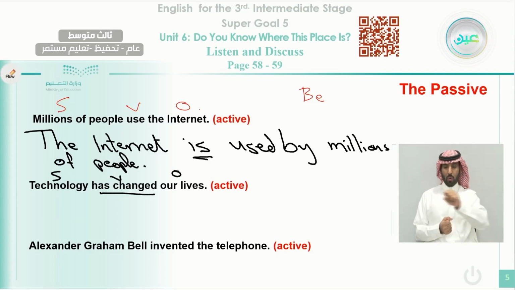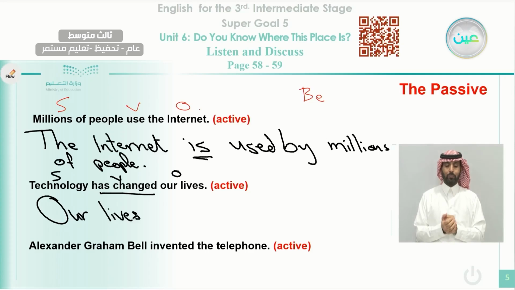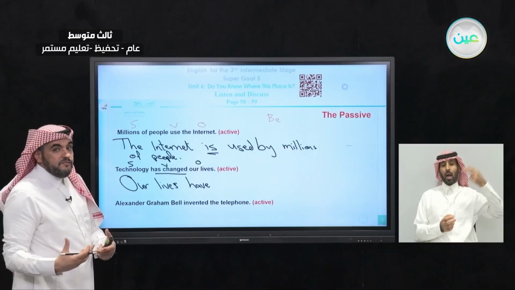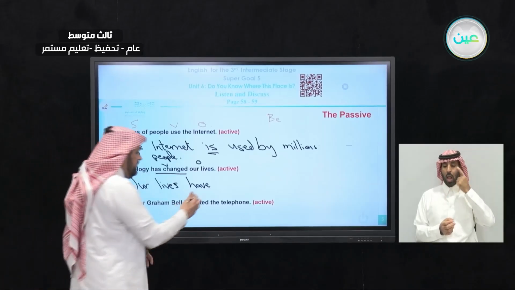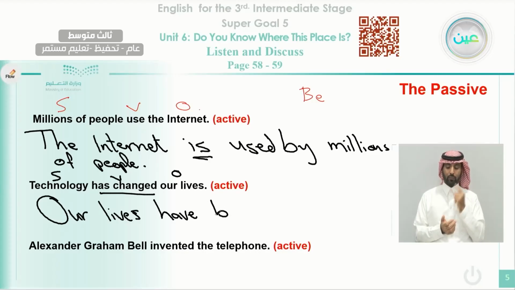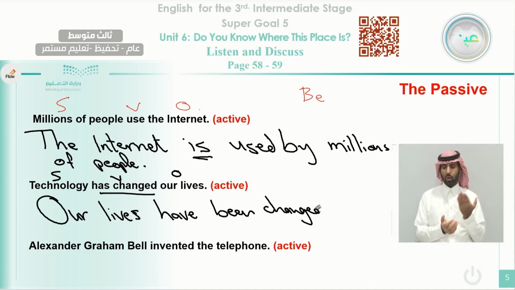So if we want to write it like this, we have to start with the object. We say our lives, it's a plural form here, our lives. So since it is a plural, we have to use have. And since it is in the present perfect, we have to use the verb be in the past participle form. So we can see here our lives have been changed. Changed is already in the past participle form. By technology. Our lives have been changed. We can say by technology, or we can stop like that.